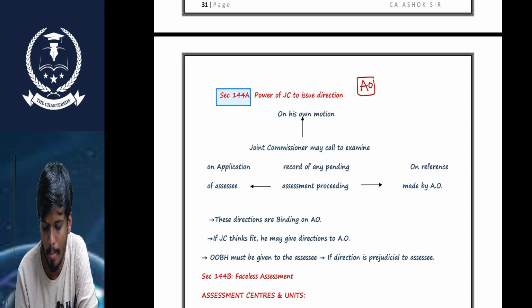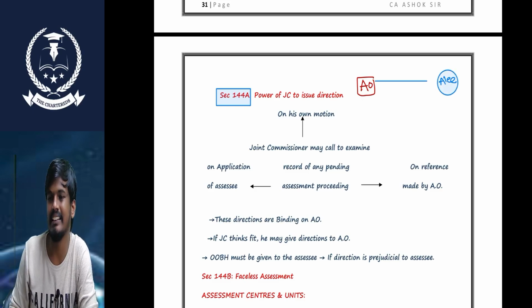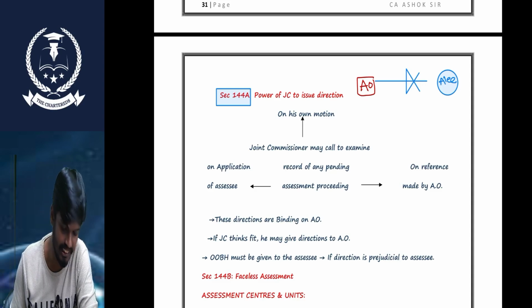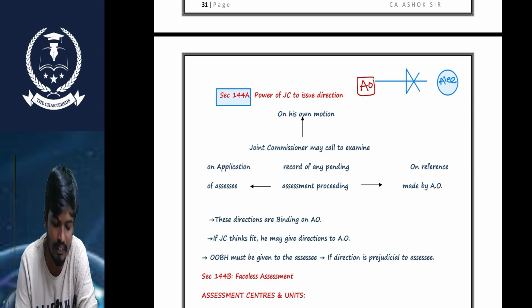Sir, AO, SSC. So there is an assessment. During the assessment, the AO asked for some evidence from the SSC, and the SSC did not cooperate with the AO. Either the SSC produces some evidence, or the AO does not consider that evidence. So in these scenarios, they go to the joint commissioner.